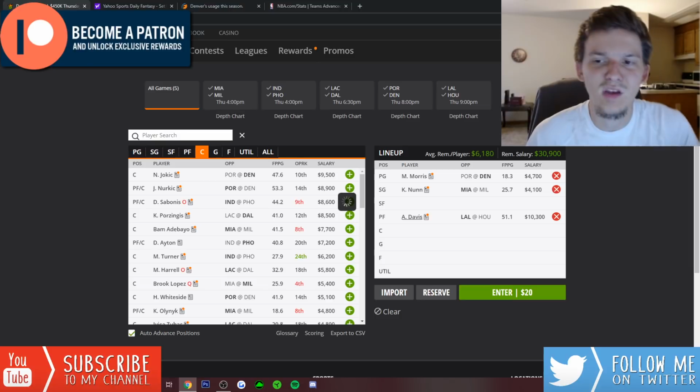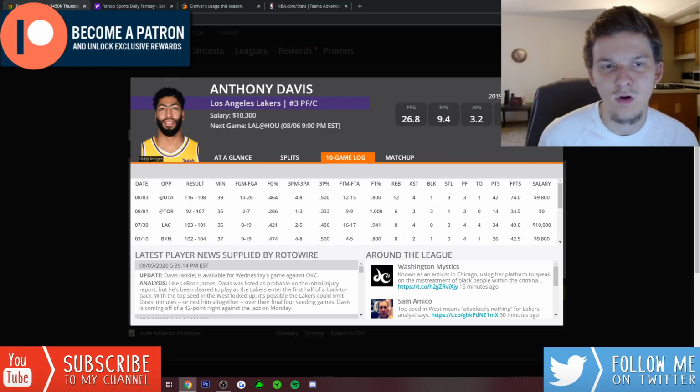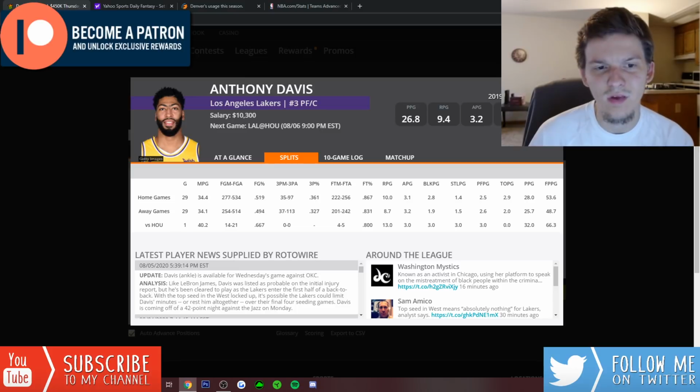So we know that Houston is playing small ball right now. They're really not running a true center out there. They're starting PJ Tucker at center. I just don't know if that's going to work against Anthony Davis. We've already seen this once this season. I believe these teams did play earlier during the regular season when the Rockets were running small ball lineups, and